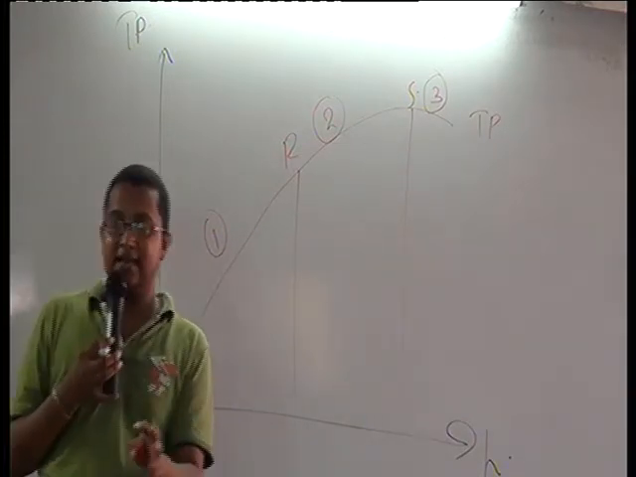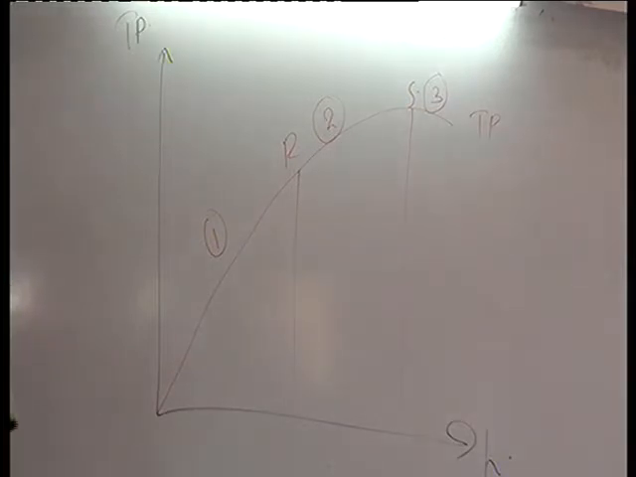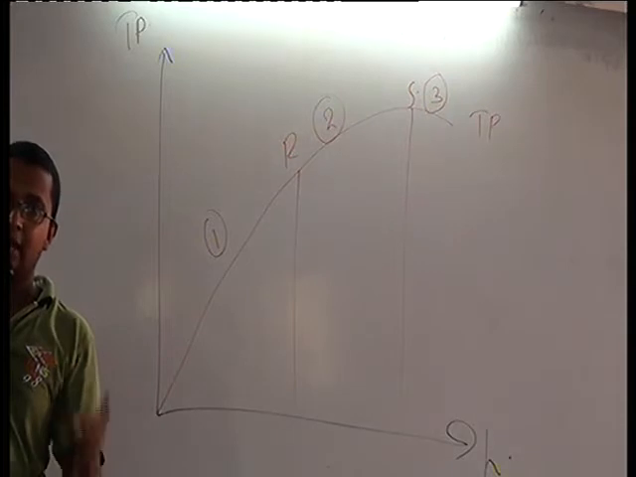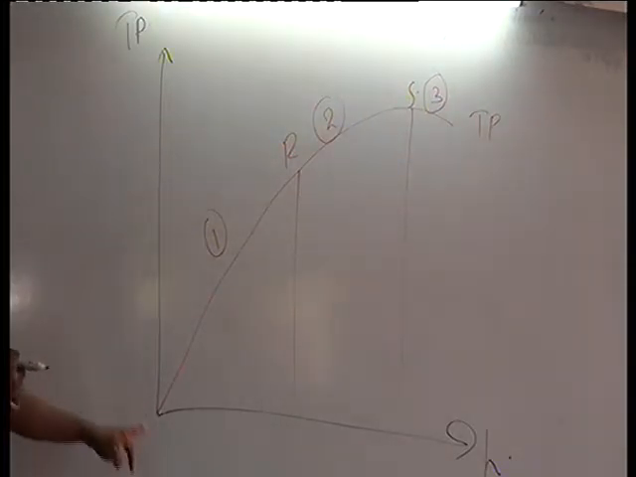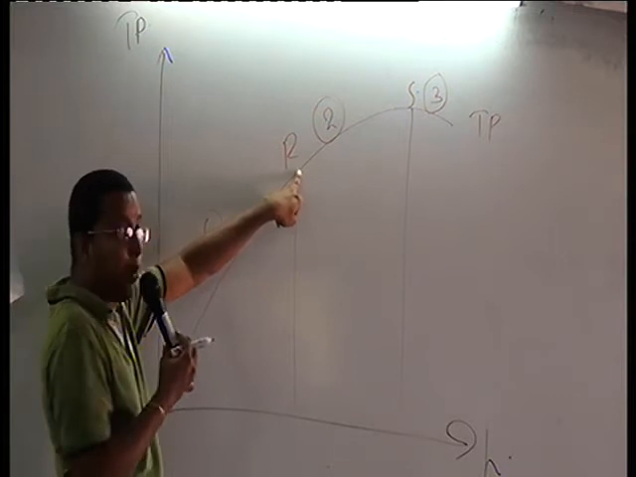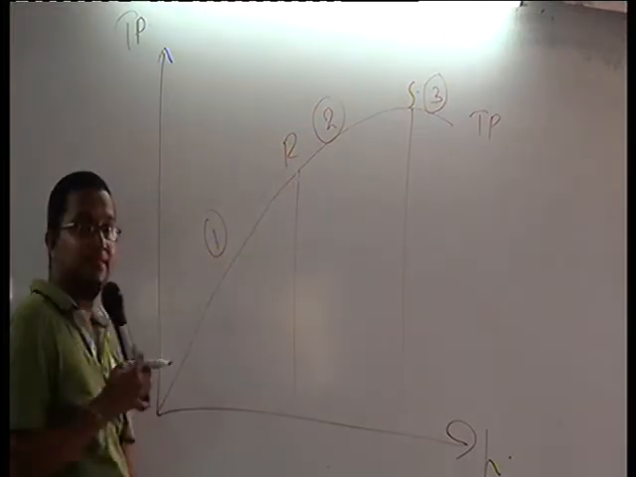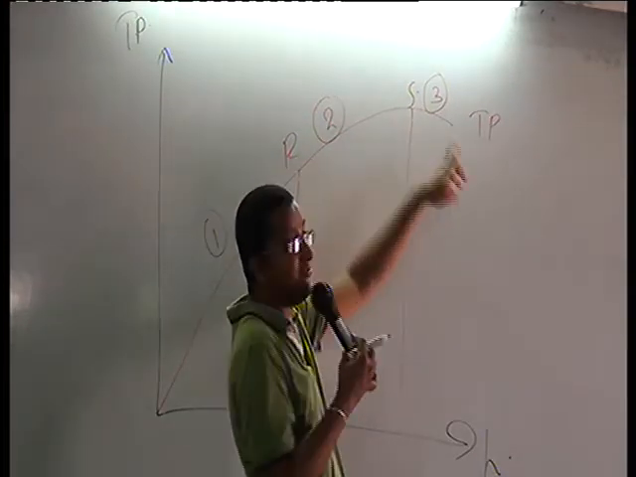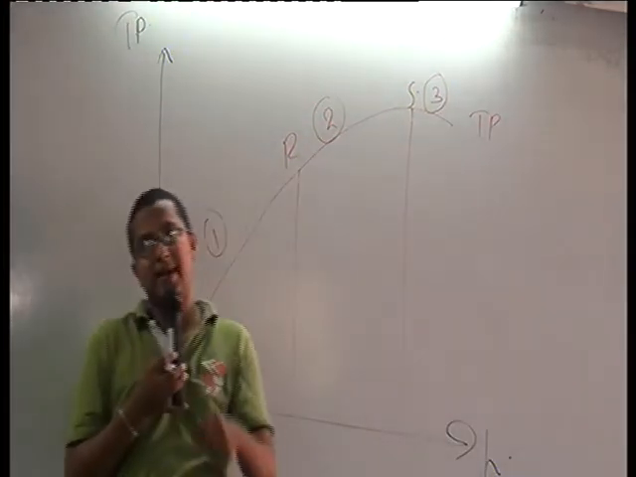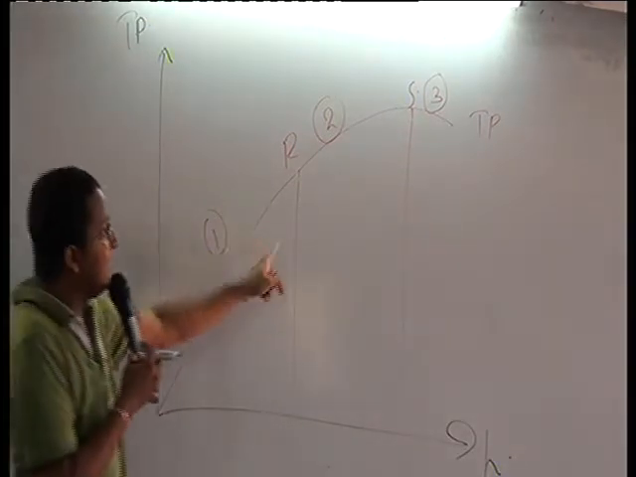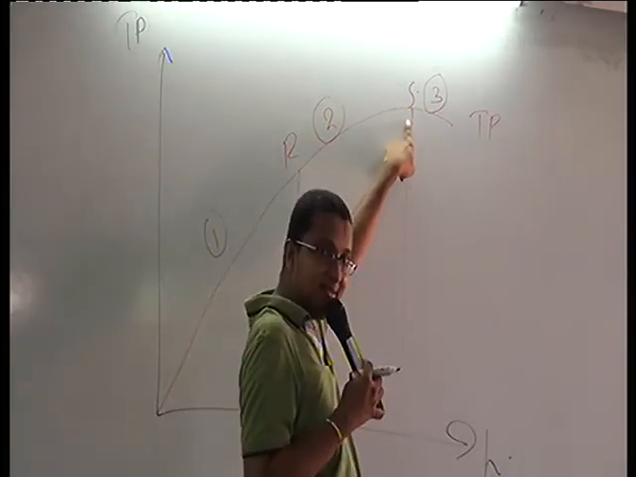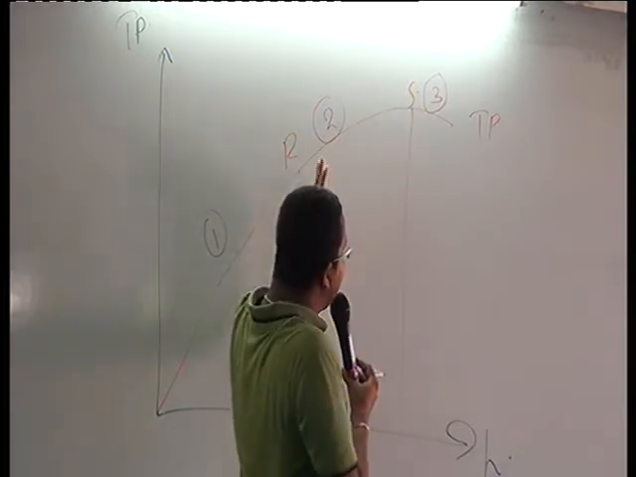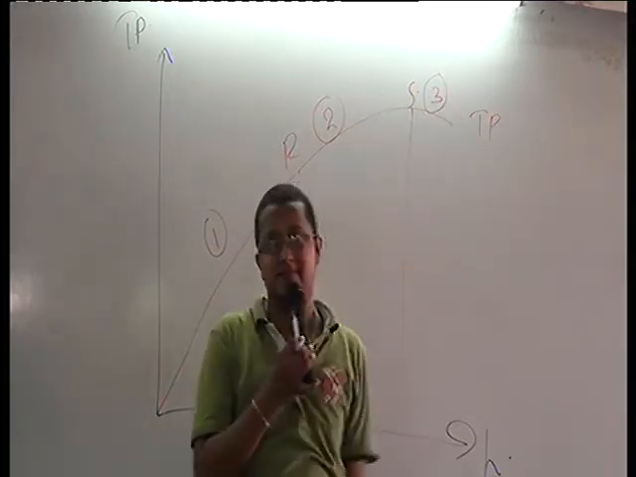Diminishing marginal returns theory, definition: when you increase the variable factors with the fixed factors, your marginal production up to a certain point increases. This is the certain point. Up to this point it increases. After that it starts to decline. In the second stage, from R to S, what will happen? Marginal production increases, but it increases at a decreasing rate. Understand? Marginal production increases, but the rate of increase is decreasing.